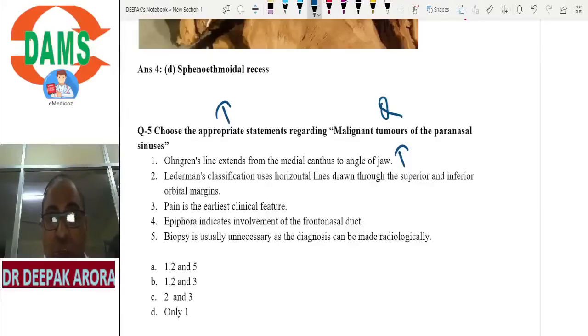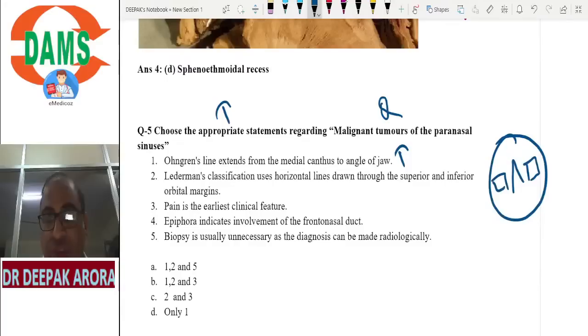Ladderman classification. What is Ladderman classification? This is a nicely formatted question. Ladderman classification is two horizontal lines on the roof of the maxillary and floor of the maxillary. The examiner is giving you Ladderman classification. It says horizontal lines via superior, inferior orbital margins of maxillary, but it is on the upper and lower part of maxillary, nothing to do with orbit. This is a false statement.